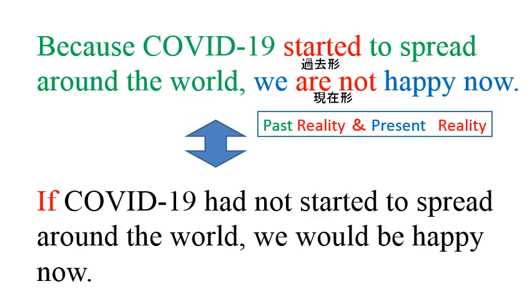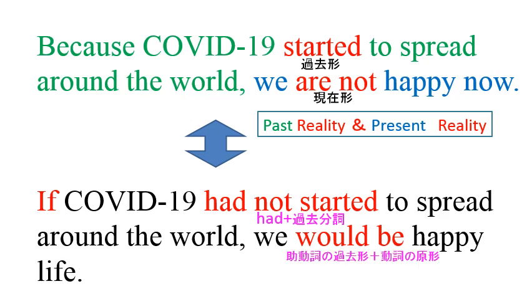This is another if sentence, and in the first half of the sentence, had not started. This is had plus past participle. In the second half of the sentence, the verb is would be, and this is the past of the helping verb plus verb.